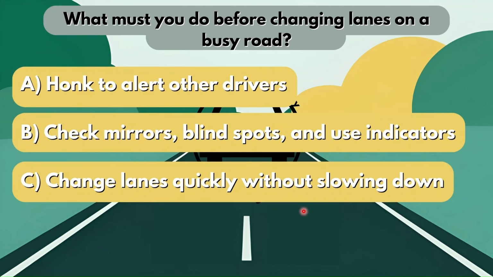Now when you are changing lanes, you're going to have to check your mirrors to see if there are any cars in that lane. You will have to check your blind spots to see if there's any car that is in your way. And obviously you will have to use your indicator in order to alert other road users that you intend on going into a specific lane. Therefore, option B would be your correct answer.